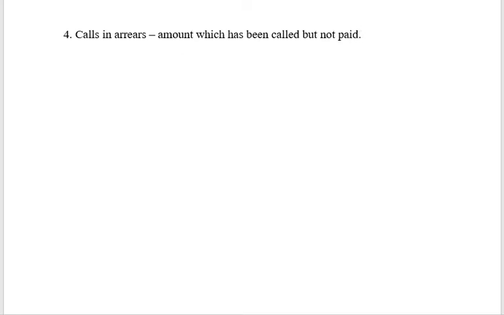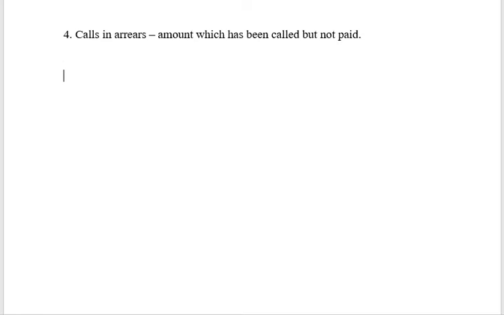Can calls in arrears happen at the time of application? No, because if you are not paying the application money itself, then your application itself is not going to be processed. So, calls in arrears can happen at two places, either at the time of allotment or at the time of calls. In either of these two places, people may end up not paying the money that has been called for. Now, what will be the journal entry?